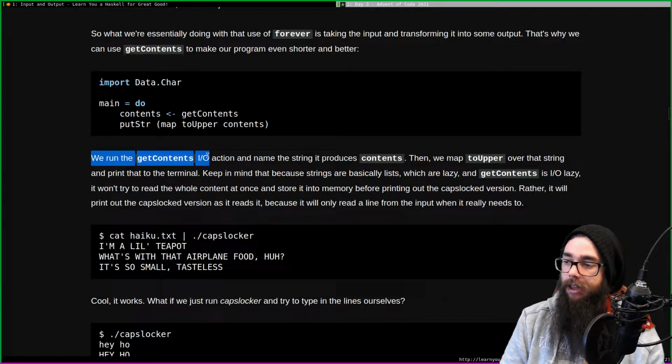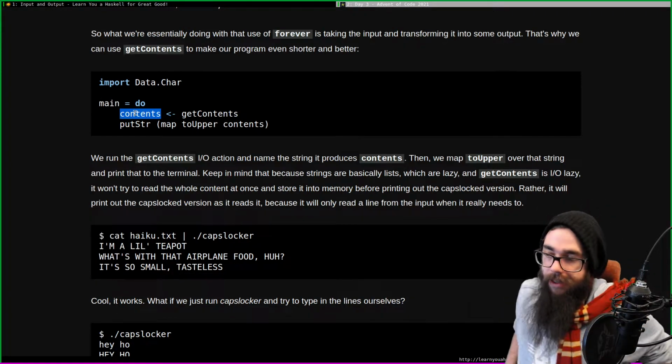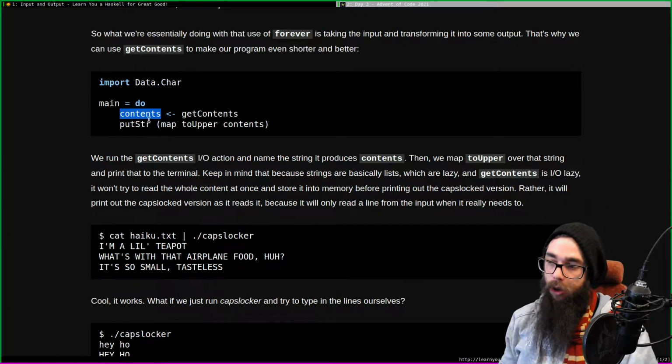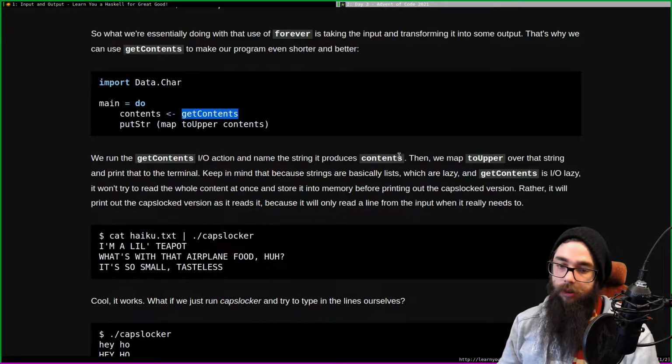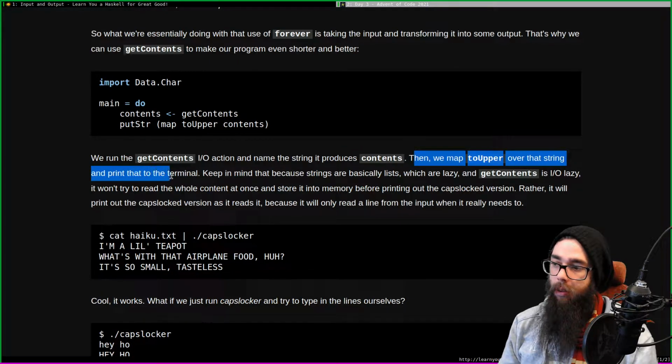We run the getContents IO action and name the string it produces contents. Right, this is an IO action. This is the string that we've taken out of this box. Then we map toUpper over that string and print it to the terminal.